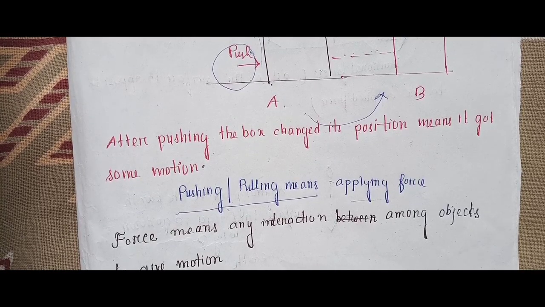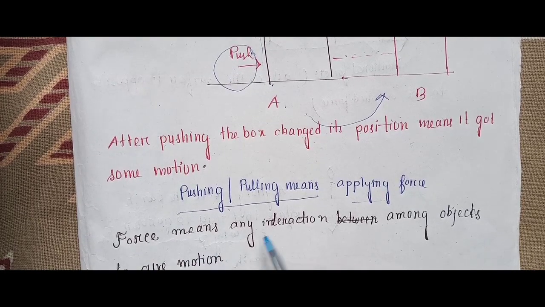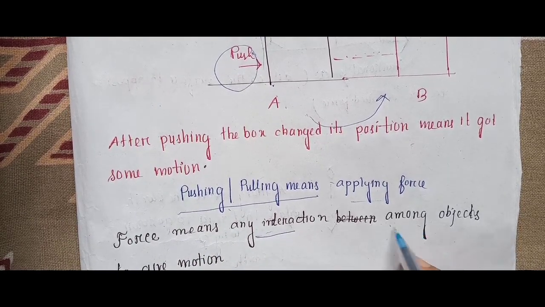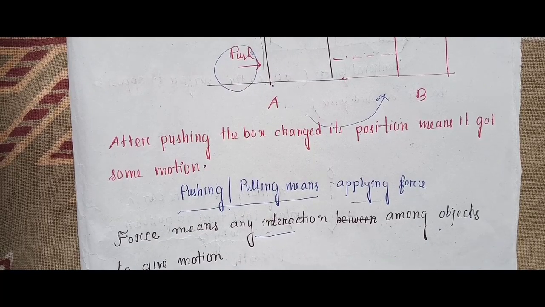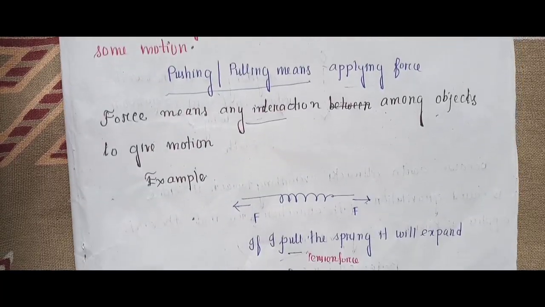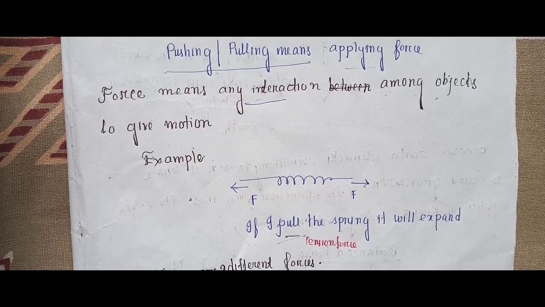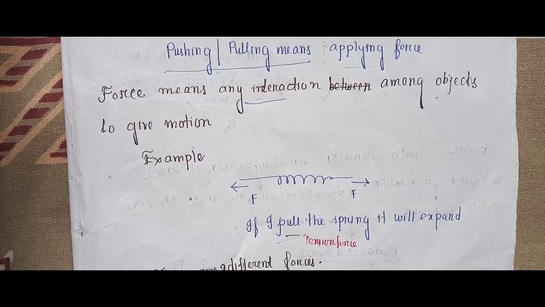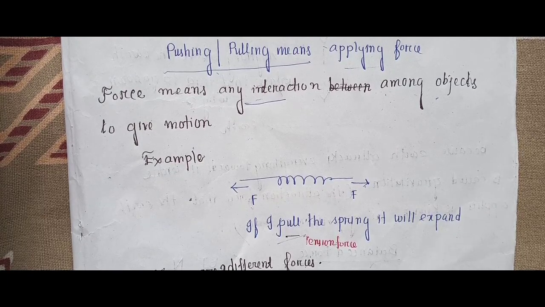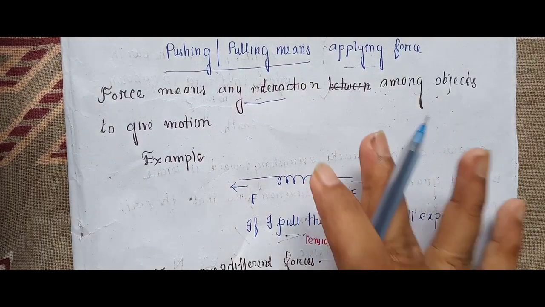We can take thousands of examples of force. Force is basically any interaction among objects to give motion. So you can say that force is the cause of motion, because if we don't apply force, it will not get motion. The motion is the result of applying force. Now you can take thousands of examples.